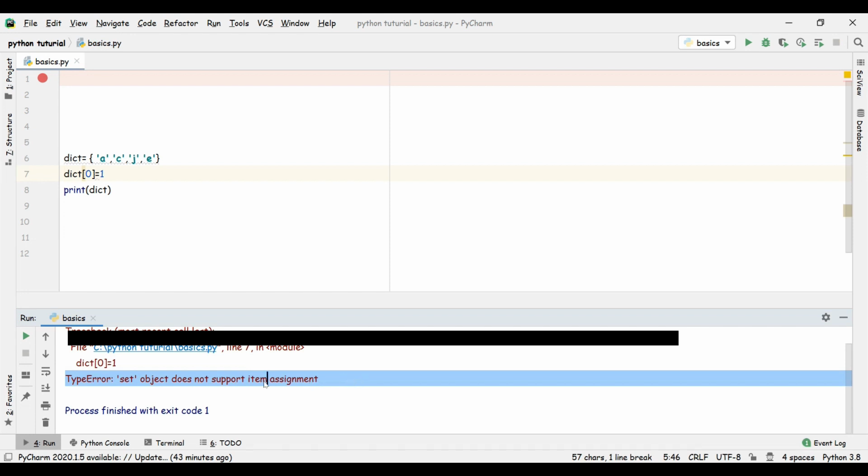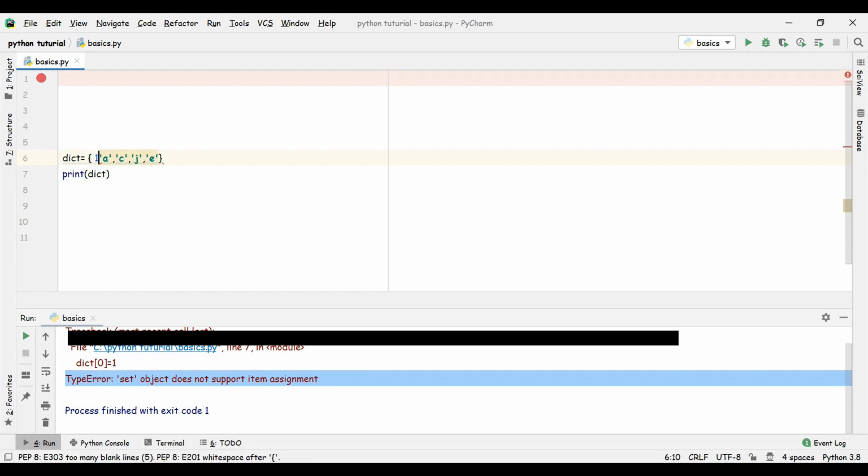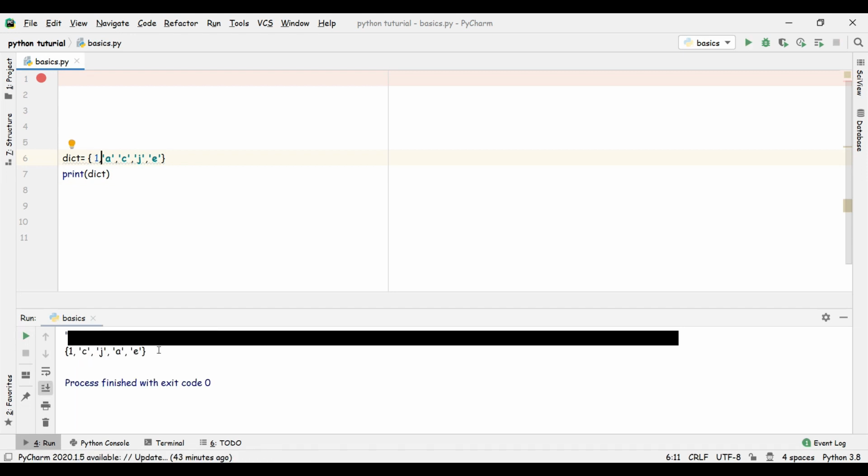Again, we got to know that a dictionary is immutable. Let's also see whether a dictionary supports mixed types or not. So there is no problem, we can print numbers along with strings.